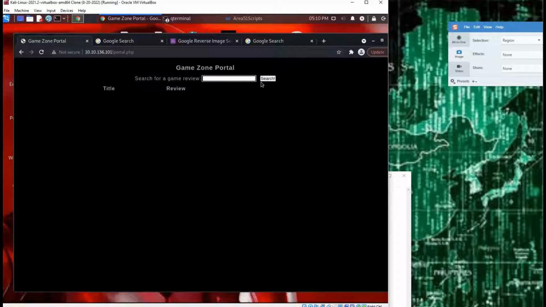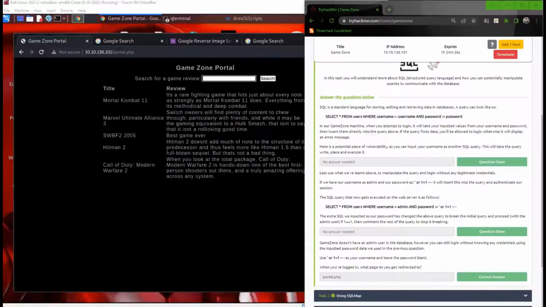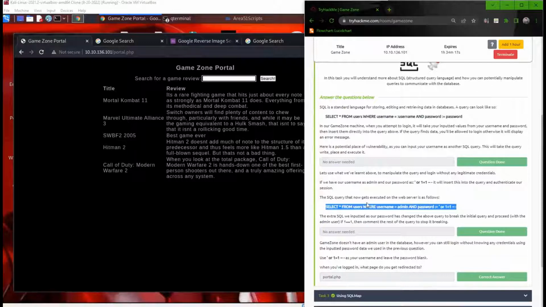So now that we have access to the game zone portal, we're going to run a command here. Here they're teaching us a little bit about SQL, some commands that you can run to select from the users table where username equals admin and password equals, and then you would receive that information.